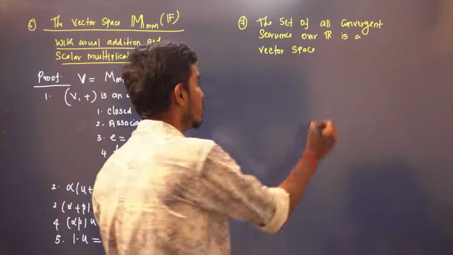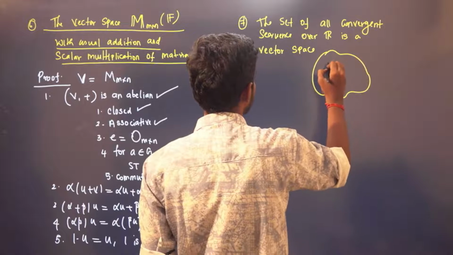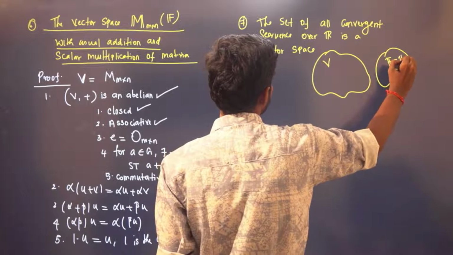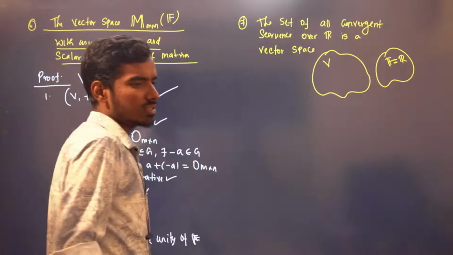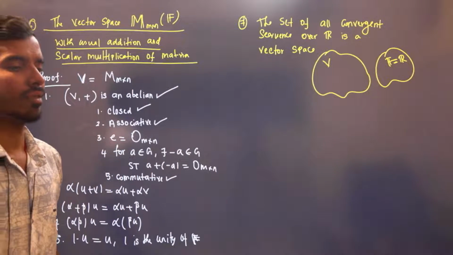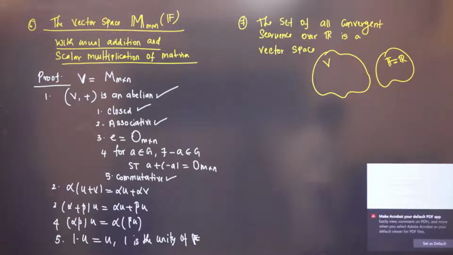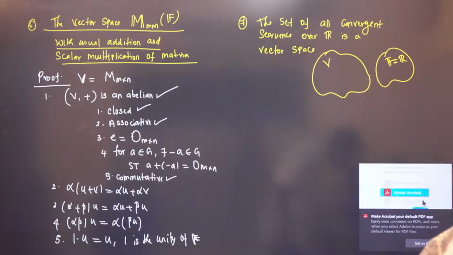Here V is the set of all convergent sequences, and F here is R, right? So you know what is a convergent sequence, right? If you know real analysis, then you can connect with that. If not, just as of now, just note it down.